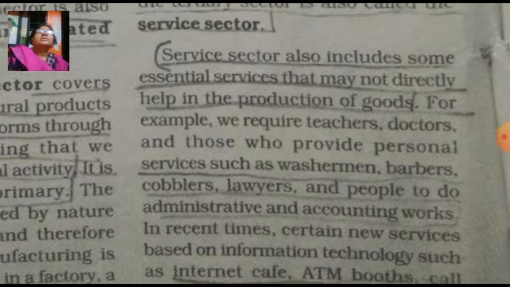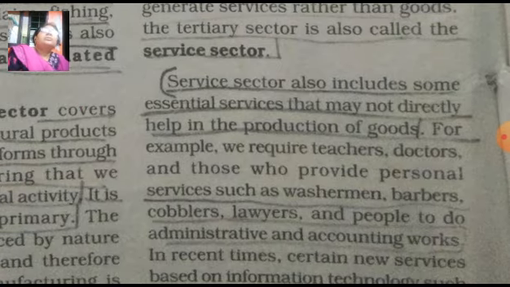The service sector also includes some essential services that may not directly help the production of goods. Some activities of the service sector do not directly help the production of goods. For example, we require teachers, doctors, those who provide personal services.